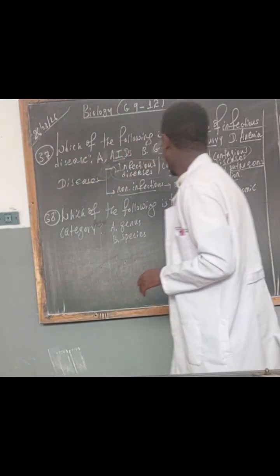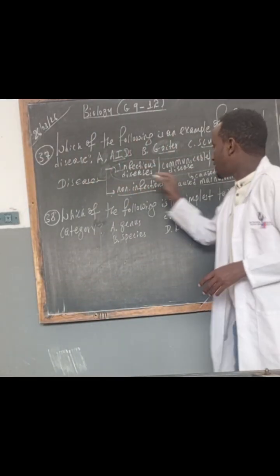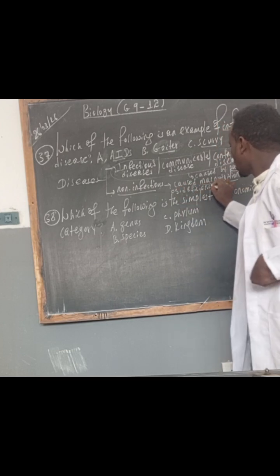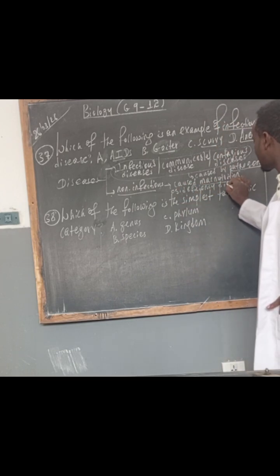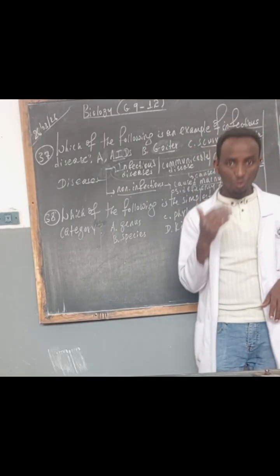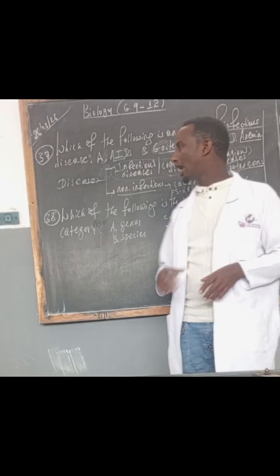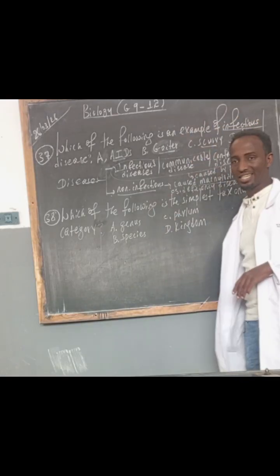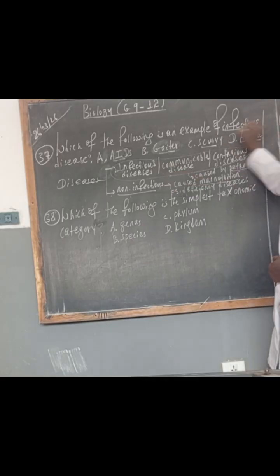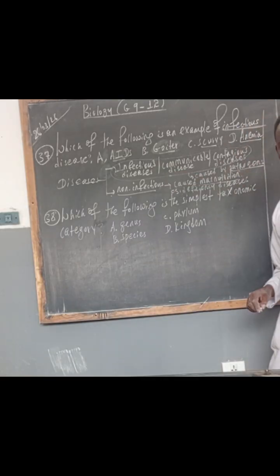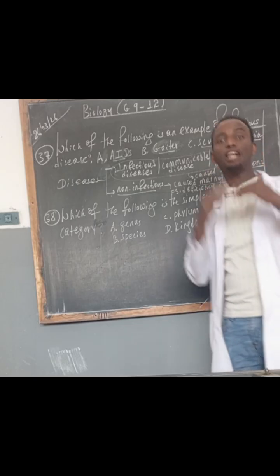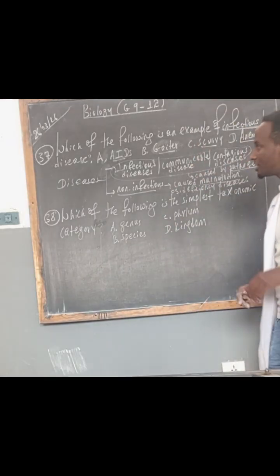So let's say, for example, deficiency diseases are an example of non-infectious diseases. Deficiency diseases are caused due to lack of food. These are a good example of non-infectious disease. So from the given alternatives, which one is an example of infectious disease, communicable disease, contagious disease? These can be transmitted from an infected to a healthy person.